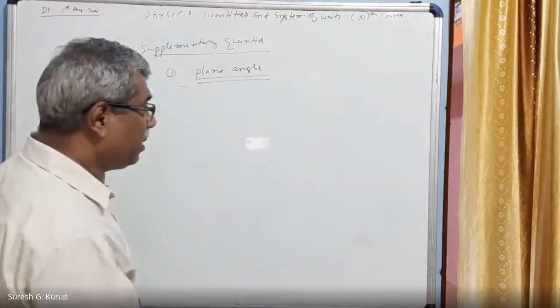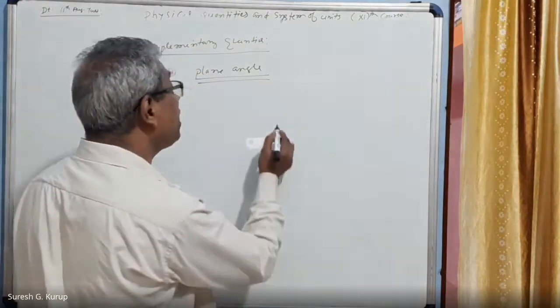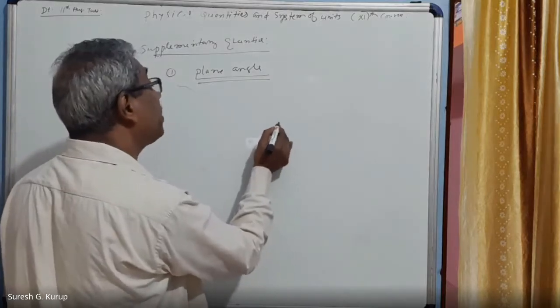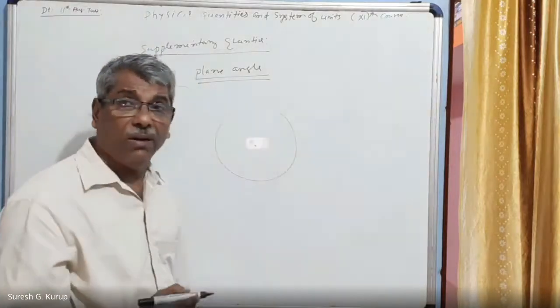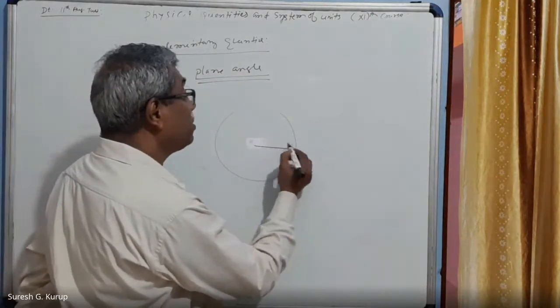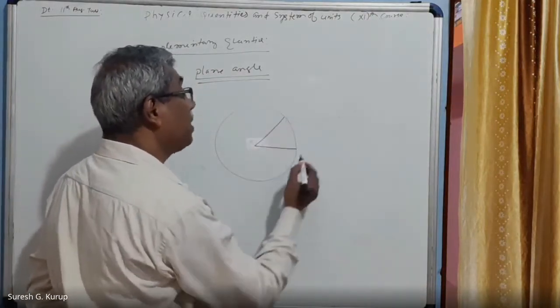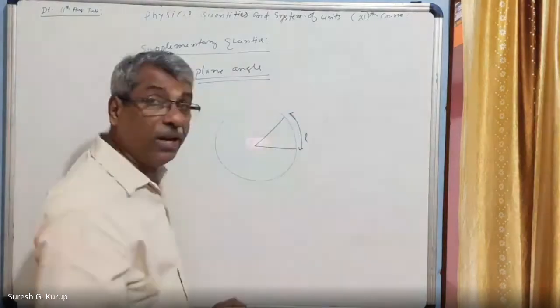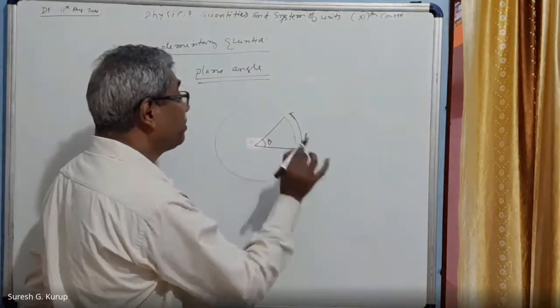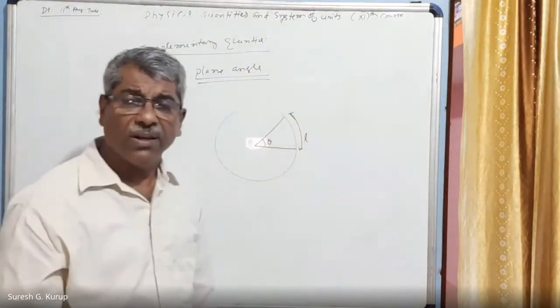Right? Plane angle means the angle subtended by an object. See, suppose that this is the center of a circle. This is an arc of a circle, right? Suppose this length is equal to L. This length is equal to L. And this angle is equal to theta.